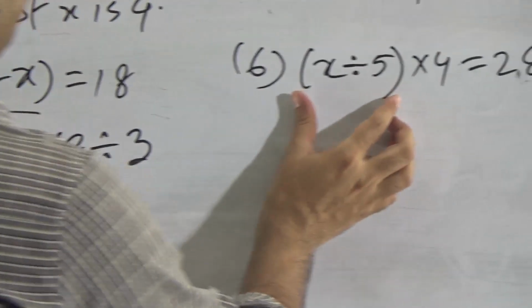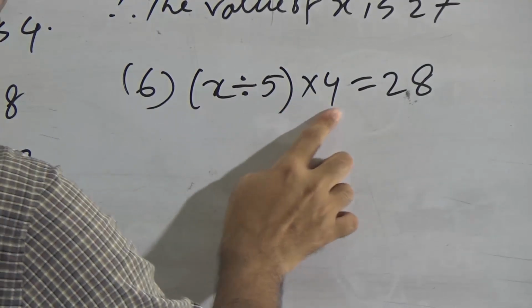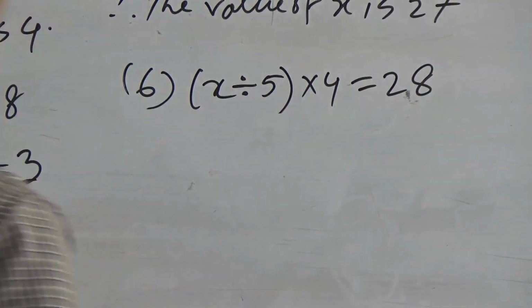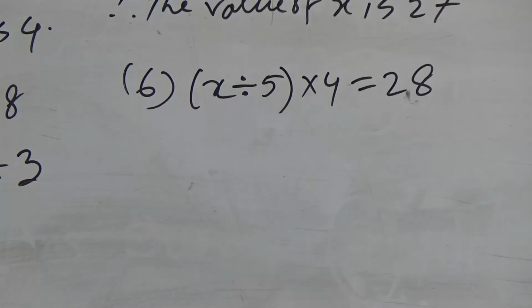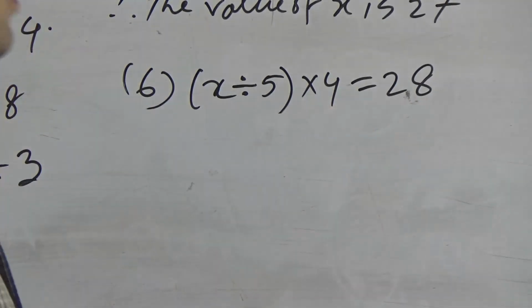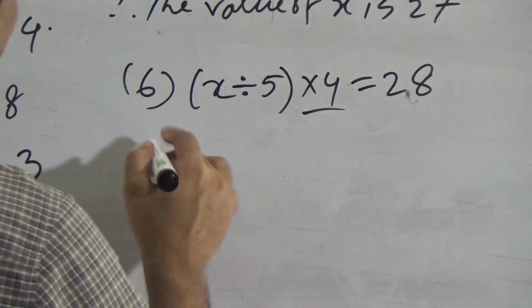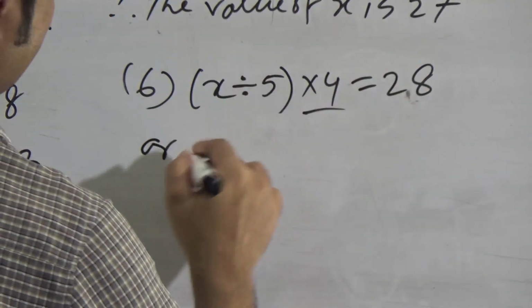This is our question 5, and our last question, question 6. Here x divided by 5 multiplied by 4 equals 28. As we need to find the value of x, at first we have to remove this 4 from the left side. As this is multiplication, we have to do division.